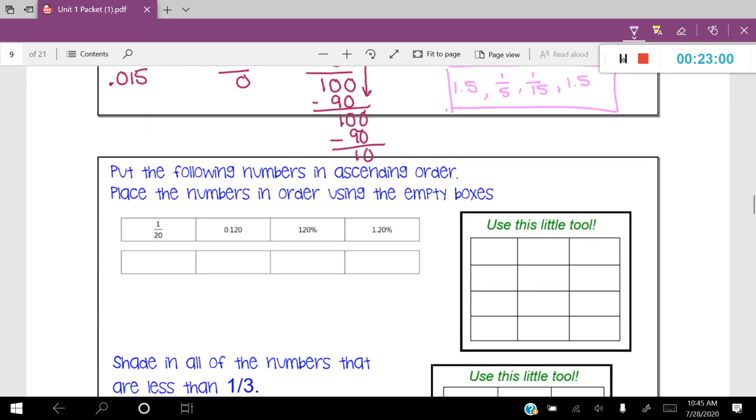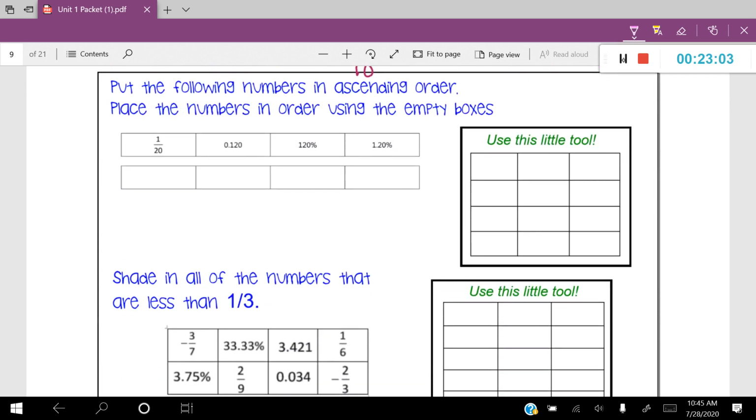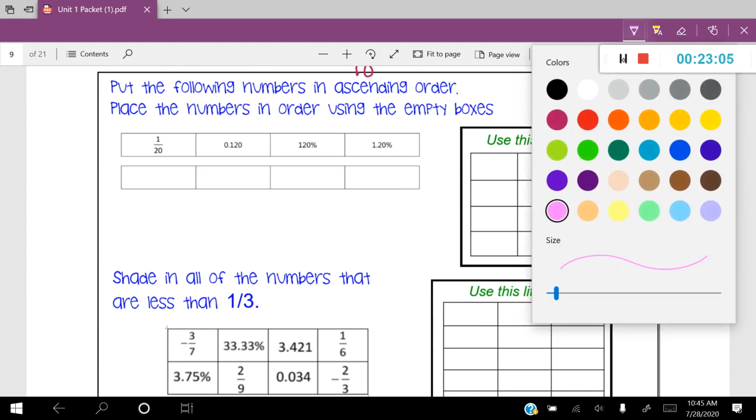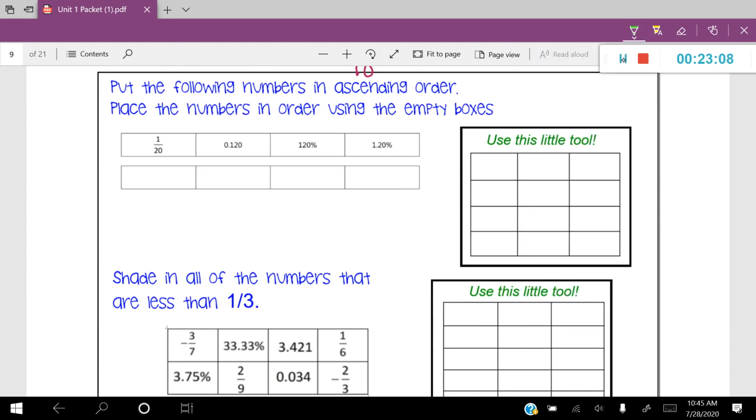All right, I've got 2 more problems for you. Put the following numbers in ascending order. Place the numbers in order using the empty boxes. Okay, so ascending order, that means it's going to be from least to greatest this time. So you have to be real careful with those directions. Now let's write our numbers in our box here. So we have 1/20, we have 0.120, we have 120%, and we have 1.20%.